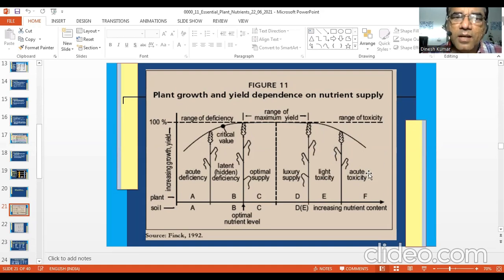So you can see the growth is dependent upon the supply of the nutrient. There are deficient areas where you have shortage of nutrient. There are optimum supply zones and then toxicity zones. So we need to optimize. We need to have this optimal supply of nutrient where you get maximum yield, 100% yield with the optimum level of the nutrient.